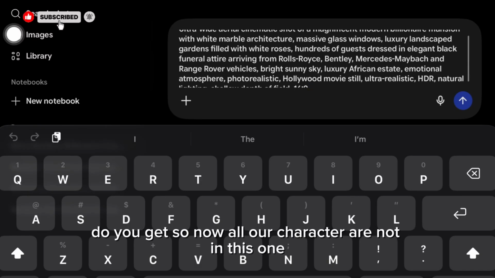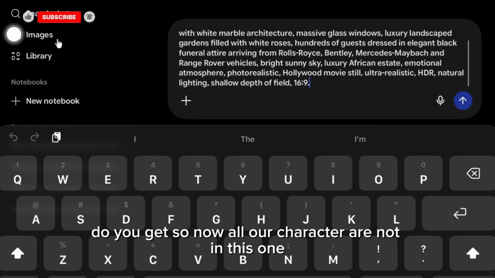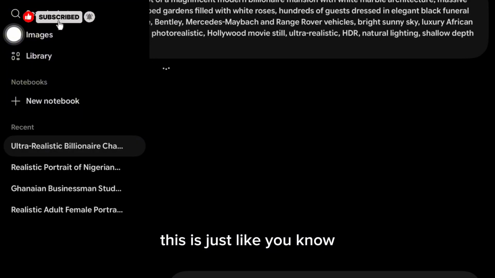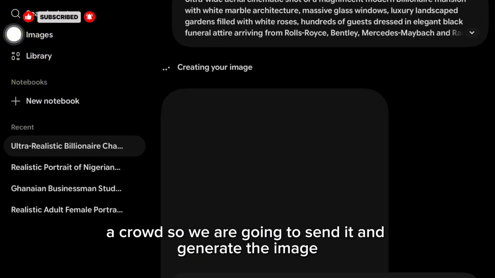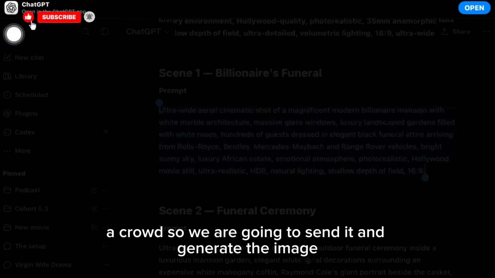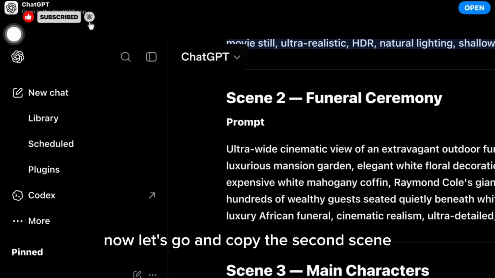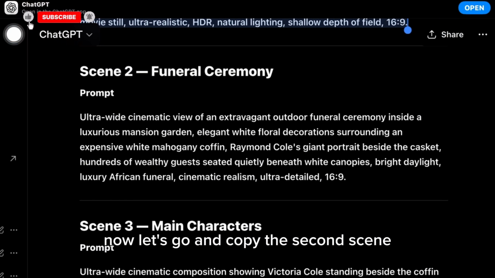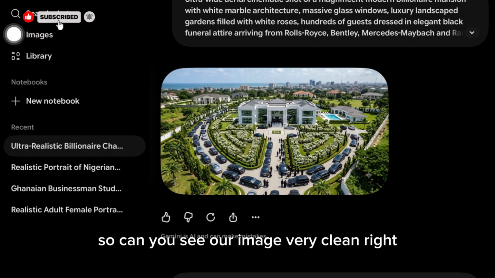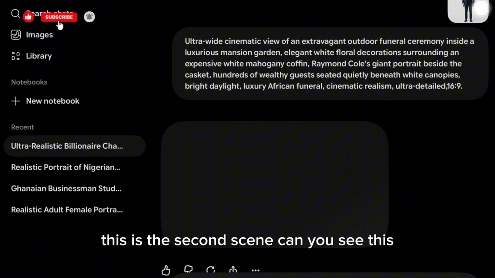Do you get? So now all our characters are not in this one. This is just like a crowd. So you are going to send it and generate the image. Now let's go and copy the second scene. So can you see our image? Very clean, right? So we generated the first scene. This is the second scene.